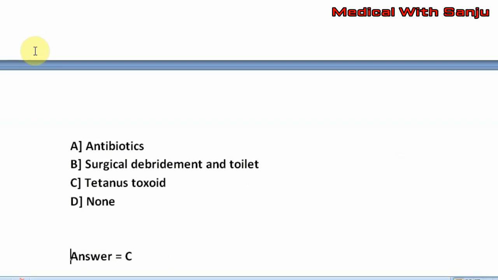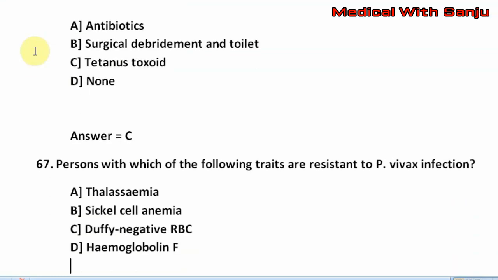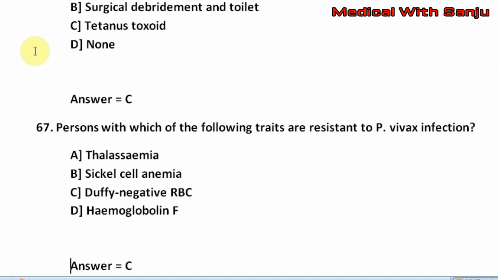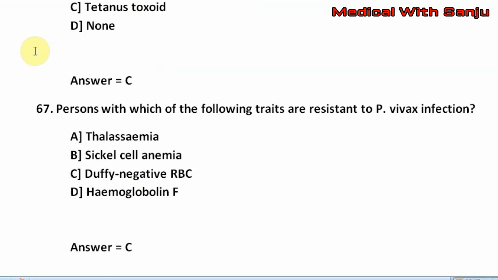Question number 67. Persons with which of the following traits are resistant to P. vivax infection? Option A, thalassemia. Option B, sickle cell anemia. Option C, Duffy negative RBC. Option D, hemoglobin F. The right answer is option C, that is Duffy negative RBC.